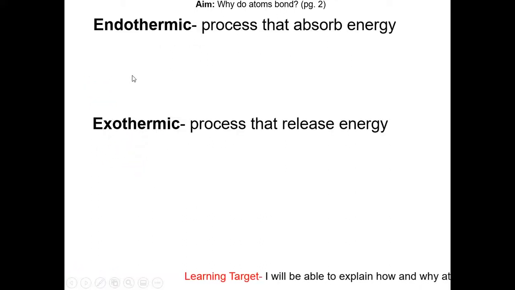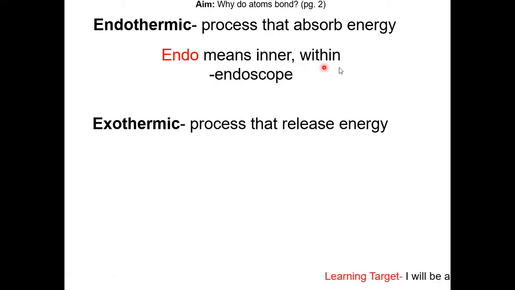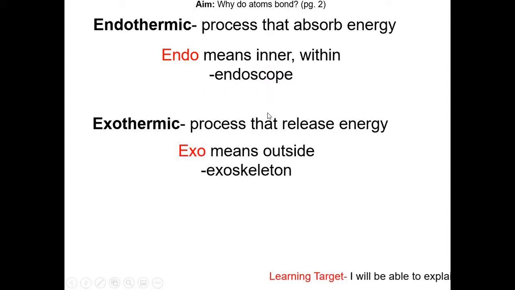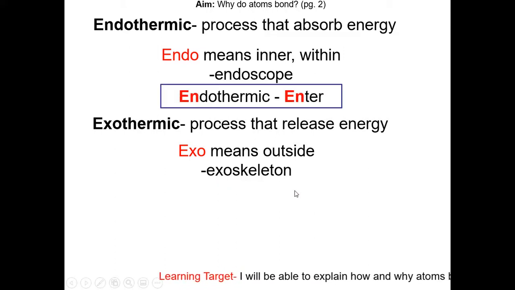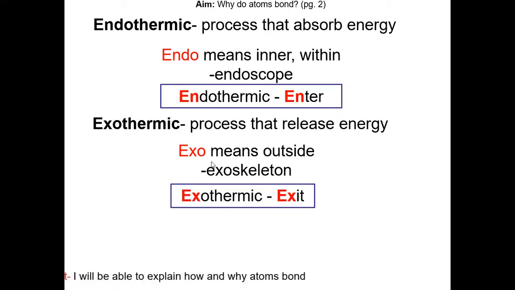Now we are going to talk about two terms that you can see a lot in chemistry, endothermic and exothermic. Endothermic is the process that absorbs energy, and exothermic is the process that releases energy. Like a lot of terms in science, one term means this, and the other term means the opposite of that. So I'll show you some easy ways to help you memorize these two terms. Endo means inner or within. Think of endoscope. Exo means outside. Think of exoskeleton. One easy way to memorize this is that endo, think of enter. Energy is entering the system. Exo, think exit. Energy is exiting the system.